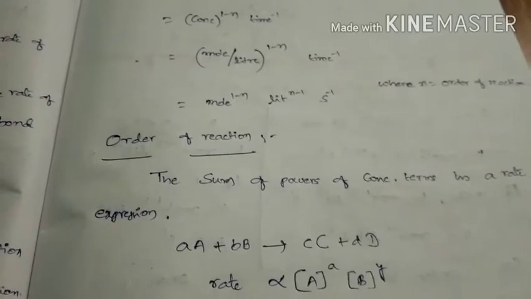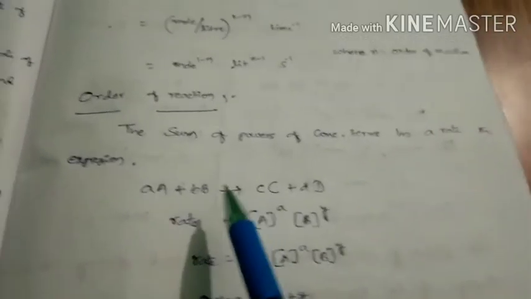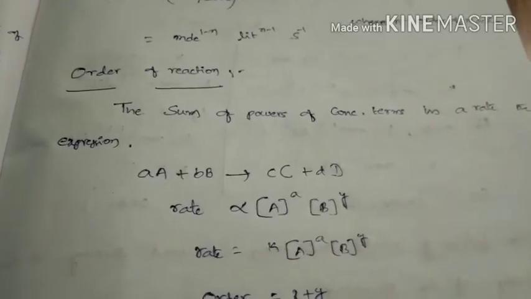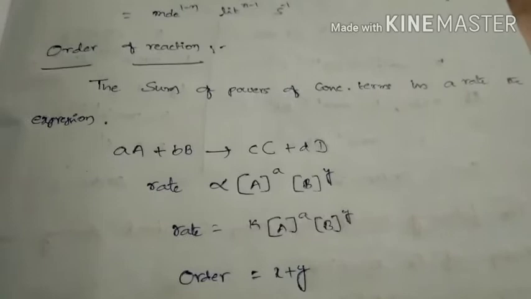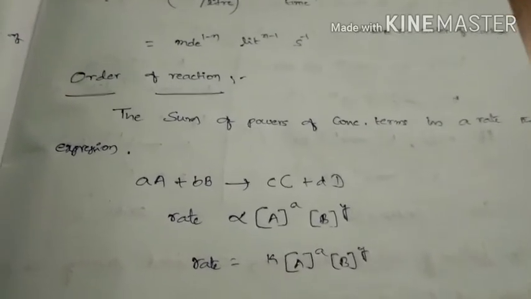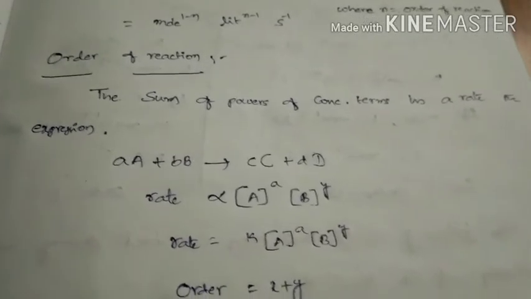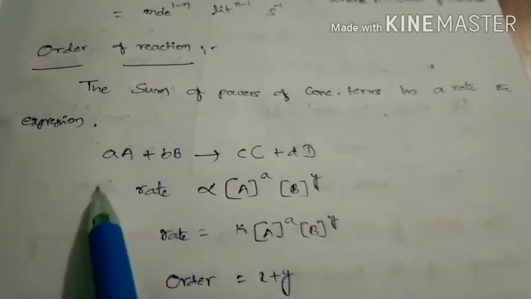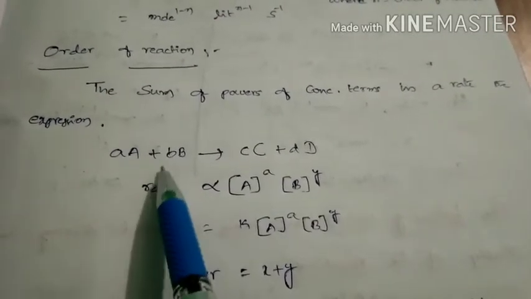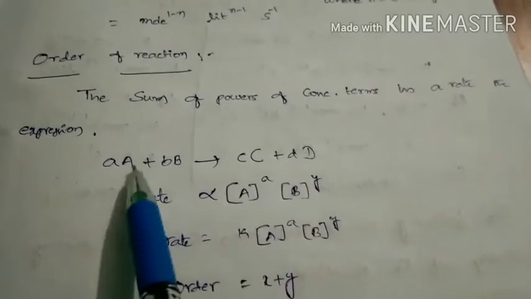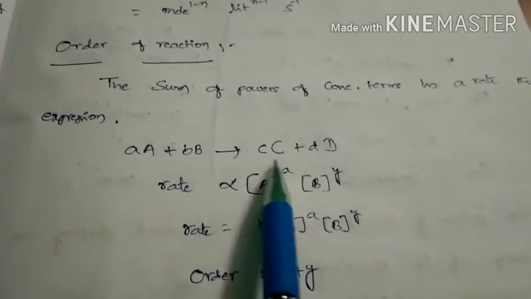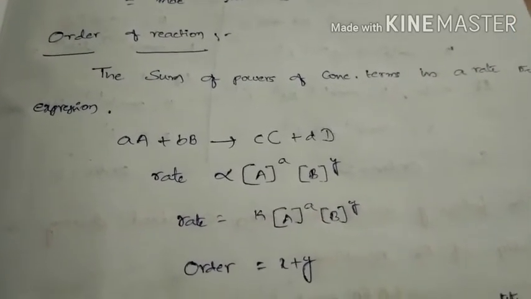The next topic is order of reaction. The definition is: the sum of powers of concentration terms in a rate equation is called the order of reaction. That means we should consider only the powers in a given rate expression. That too is determined experimentally, not theoretically. For example, this is the equation aA plus bB gives cC plus dD. Here capital A, B, C, D are reactants and products, and small a, b, c, d are coefficients.